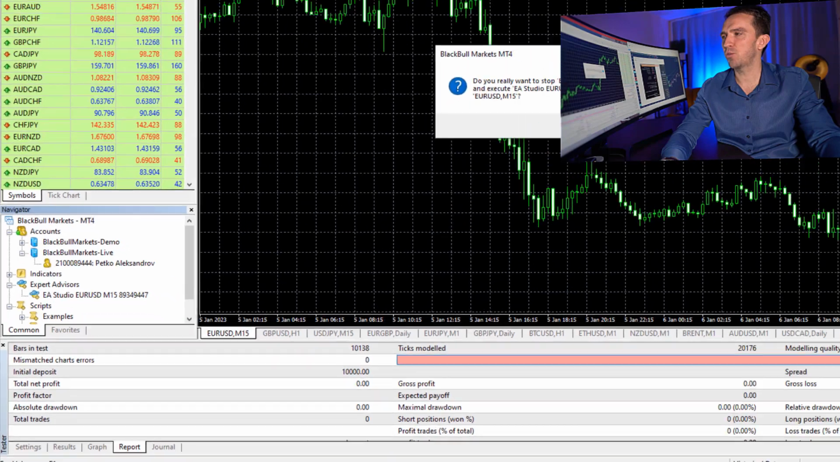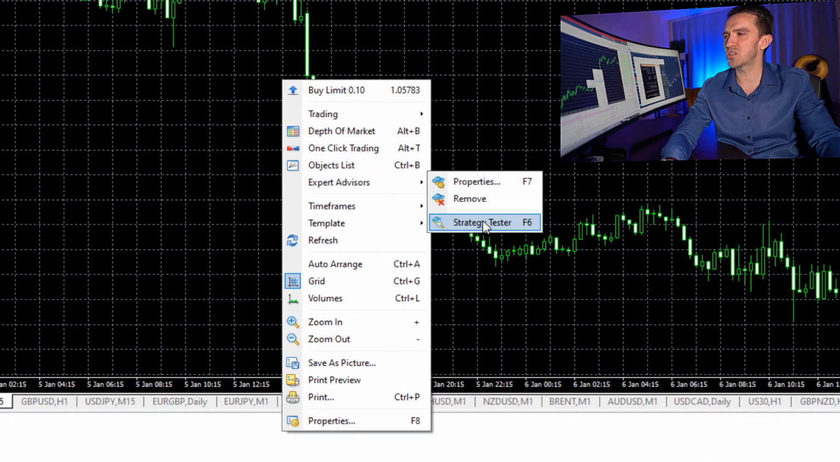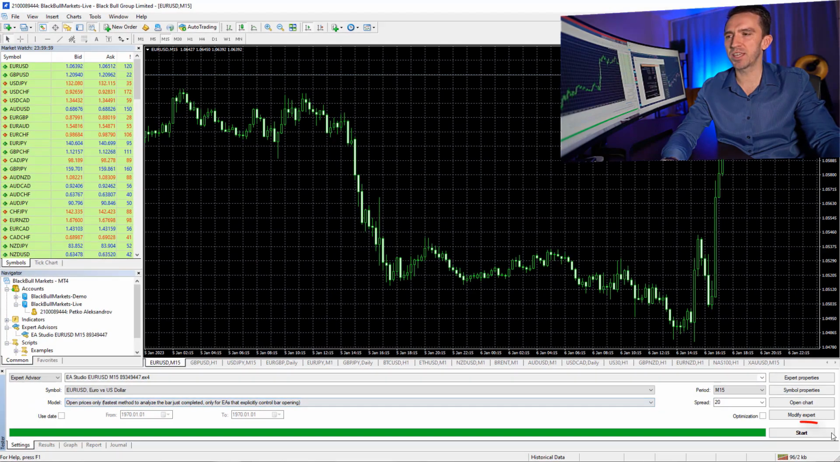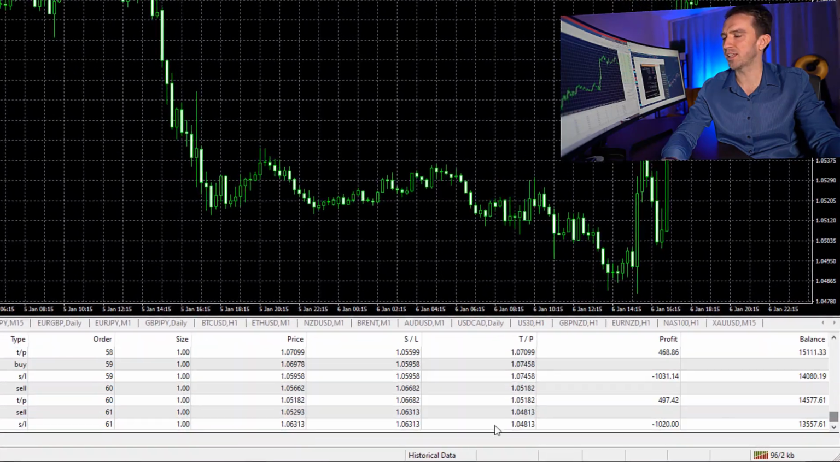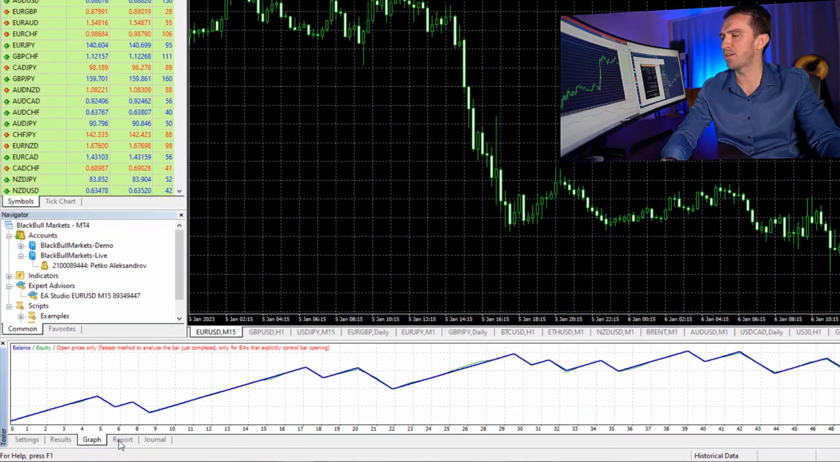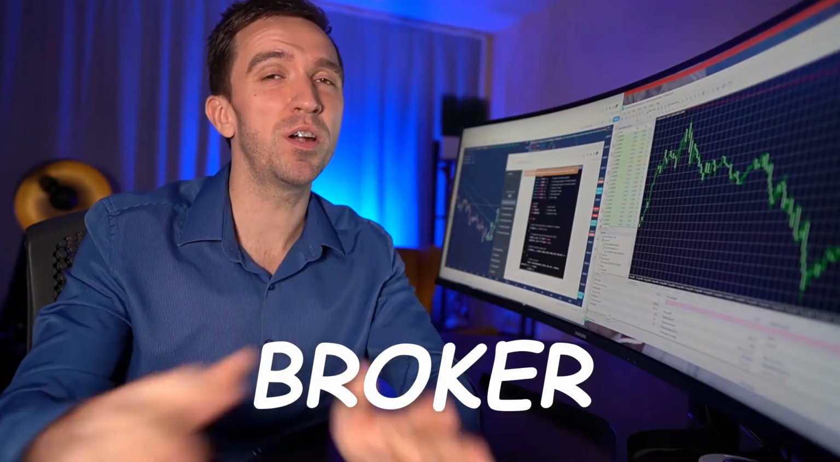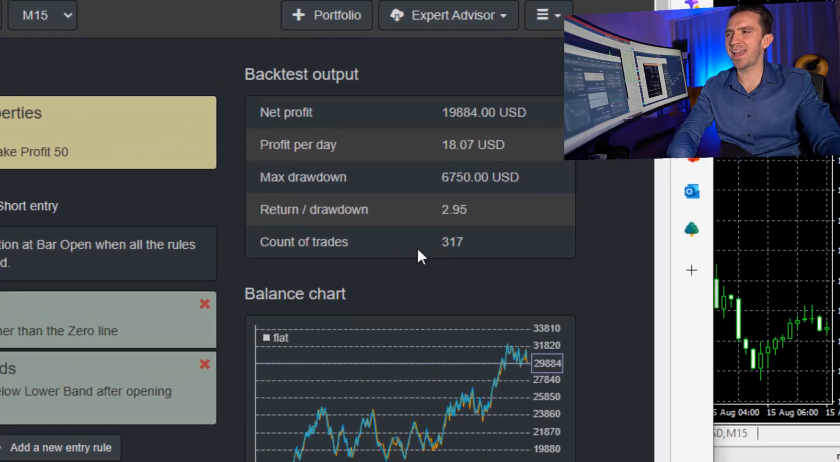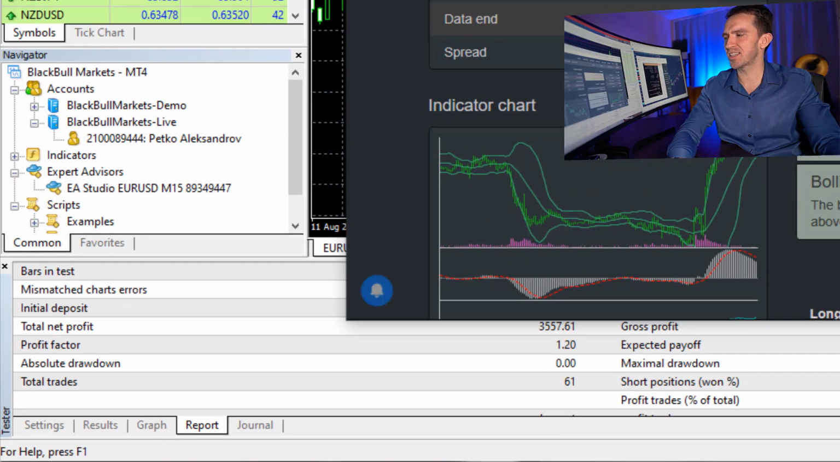I'll drag and drop it over the chart and I will attach it, right click expert advisor, strategy tester, and I will hit on start to see the backtest. I see the results with all the trades that opened and closed, and I can see a graph. The report is below. Not that much historical data from the broker compared to the EA Studio, where I have 317 trades and not just 60 like what we had on MetaTrader.